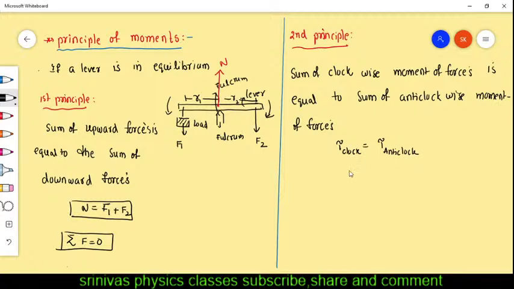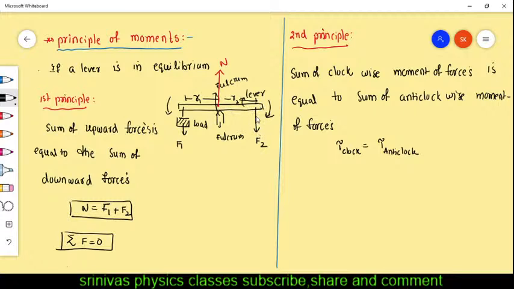What is the torque formula in the clockwise? Can anyone write in the chat box? What is the clockwise torque formula? Force into perpendicular distance. Which force tries to rotate the lever in clockwise? F2, is it right? If F2 is more, it will go this side. You see the arrow mark. Here the arrow mark will explain everything, right? This F2 force is used to rotate it clockwise.